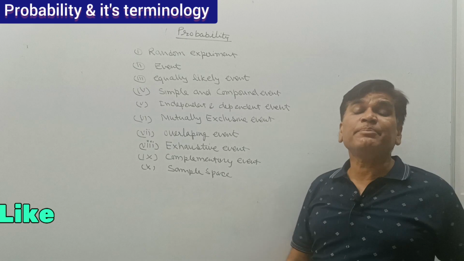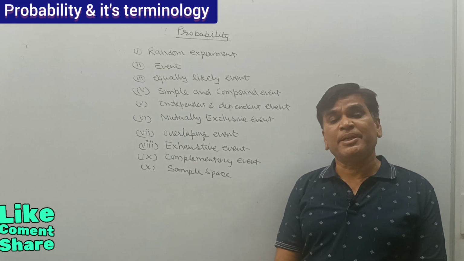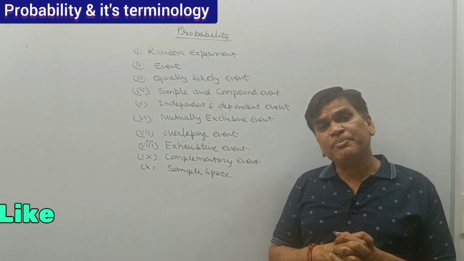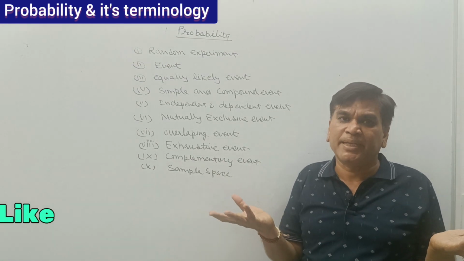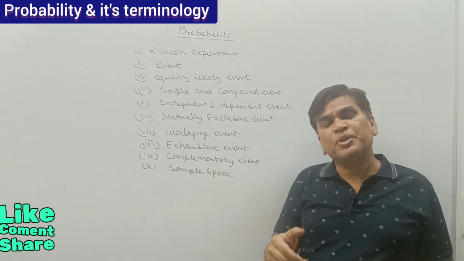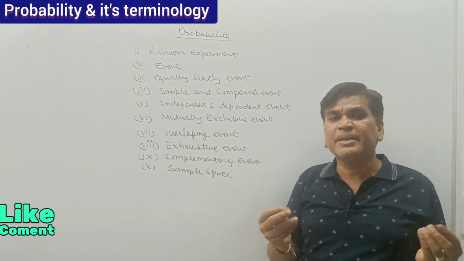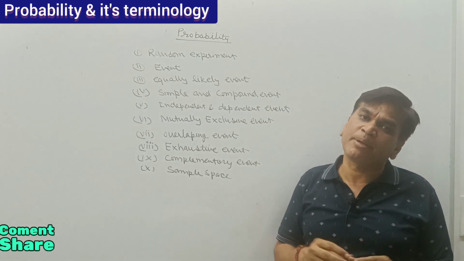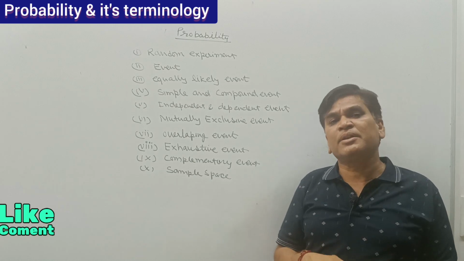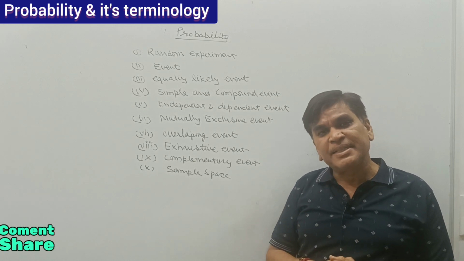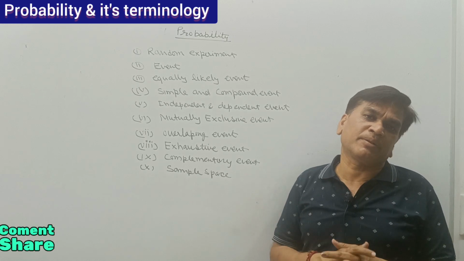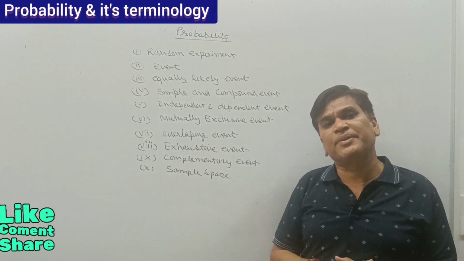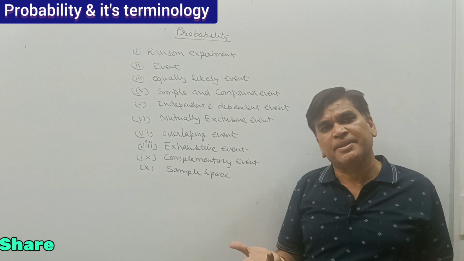Now first, a random experiment. What is a random experiment? A random experiment is something which has many possible outcomes. Suppose I am tossing a coin, the outcome may be head or tail. If I am throwing a dice, the upper value may be 1, 2, 3, 4, 5 or 6.